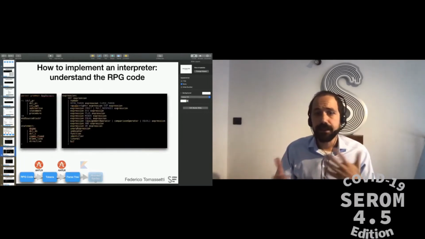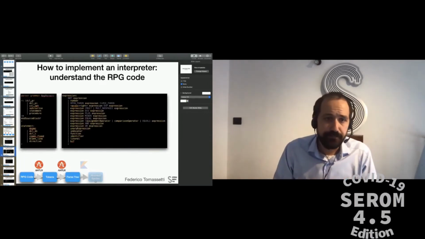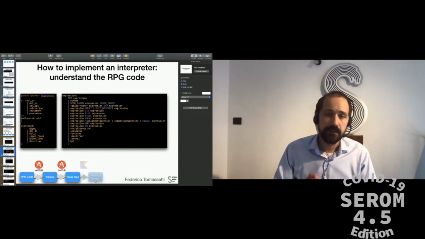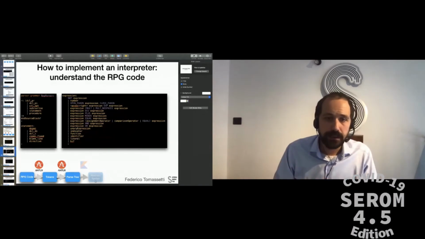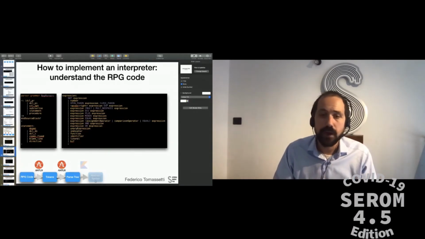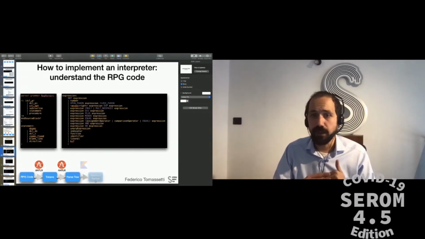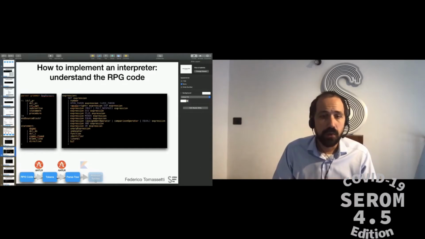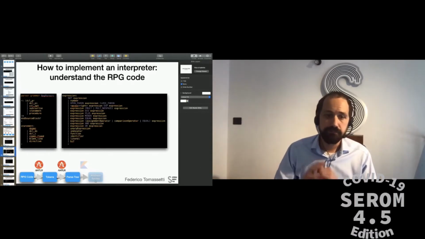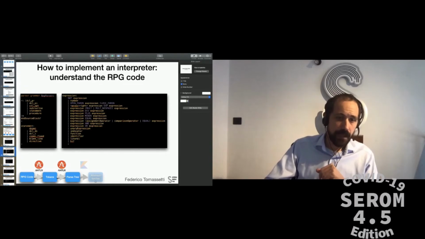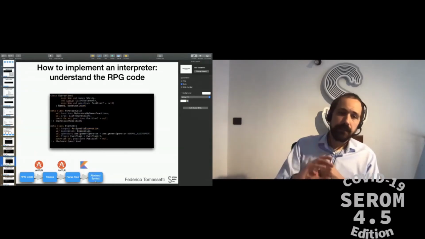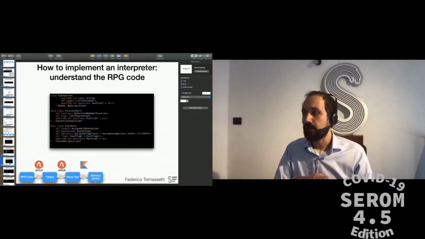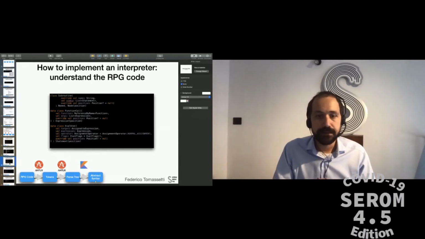The parser instead is pretty standard, so we are not going to dive into it. Let me just say that ANTLR 4 is very convenient for writing this kind of parser, so we didn't encounter too many problems there.